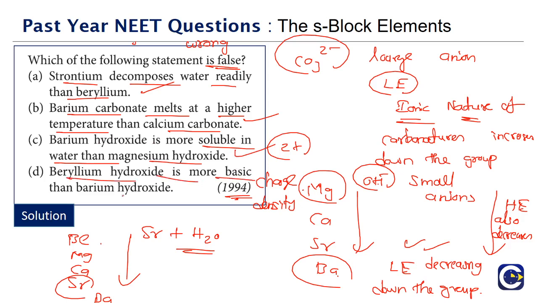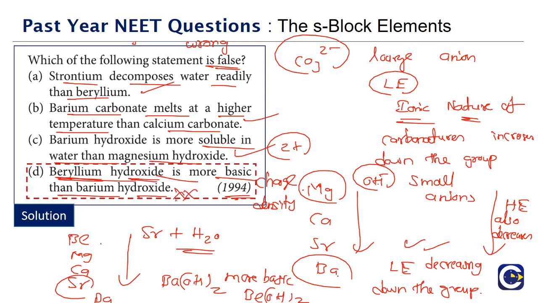Look at option D. Beryllium hydroxide is more basic than barium hydroxide. Since the metals increase their metallic nature as you go down the group, the basic nature of the hydroxides also increases. So barium hydroxide will be more basic than beryllium hydroxide. But option D says beryllium hydroxide is more basic than barium hydroxide. So this is the incorrect one. Option D is the incorrect one.